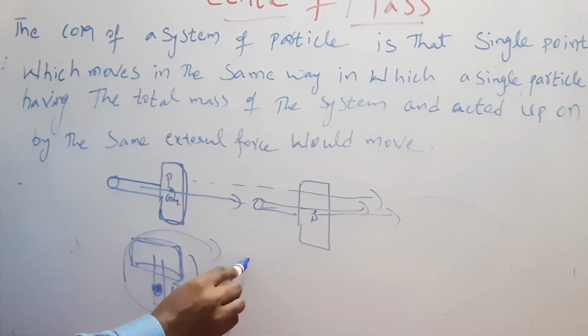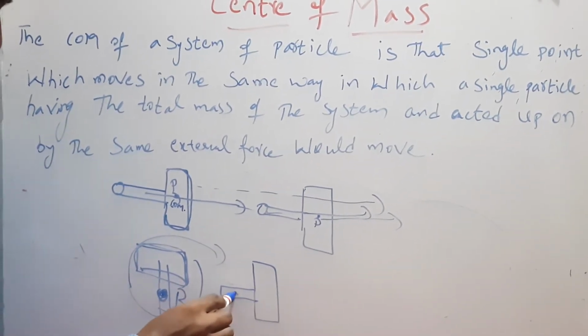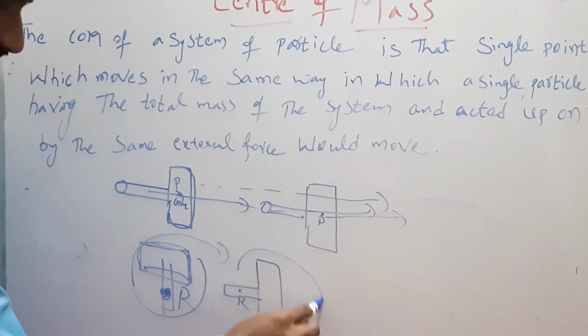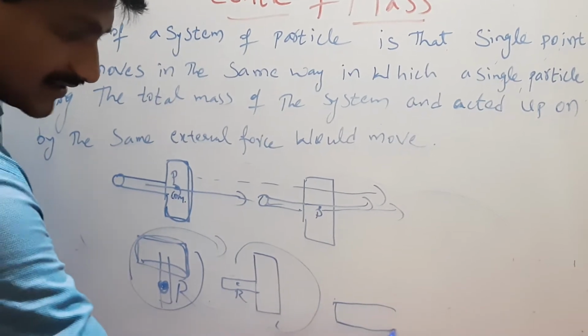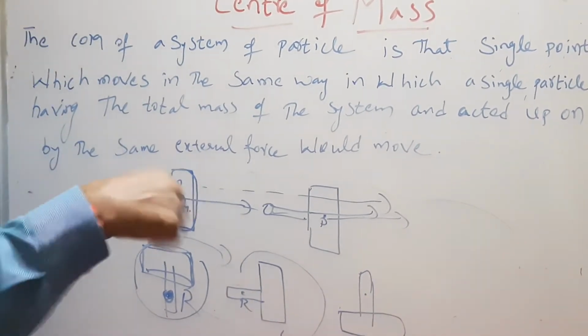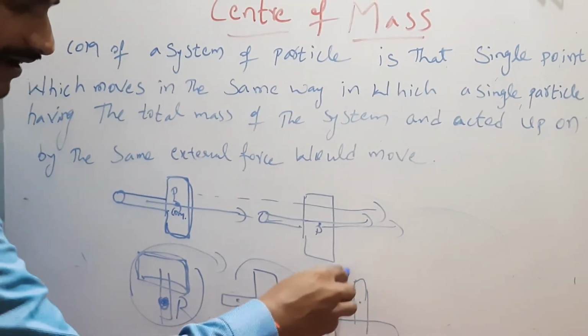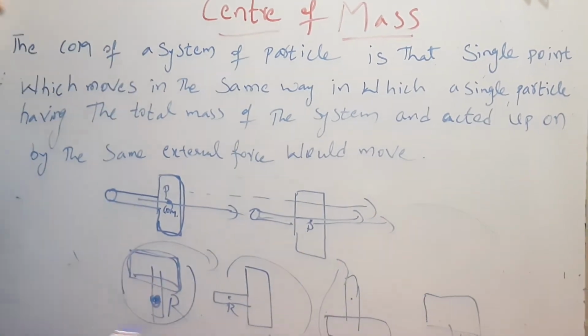It will rotate like this about the R position. Then this heavy mass comes down, then the very less mass will go up. It will rotate and turn upwards again. So like this it will travel.